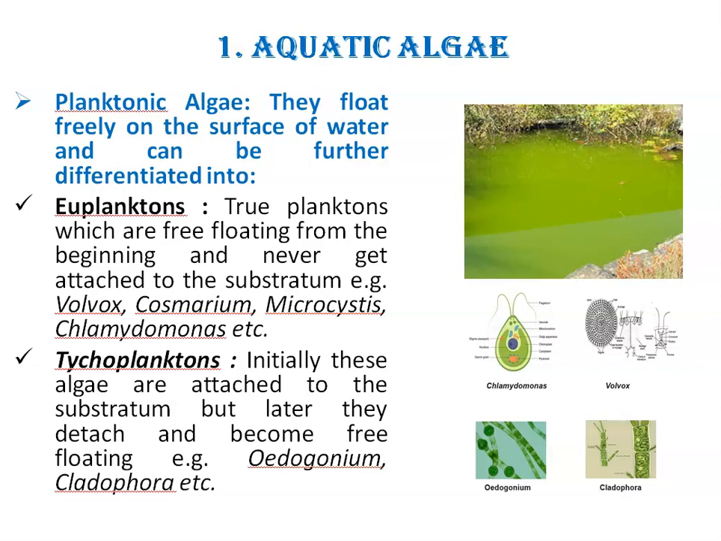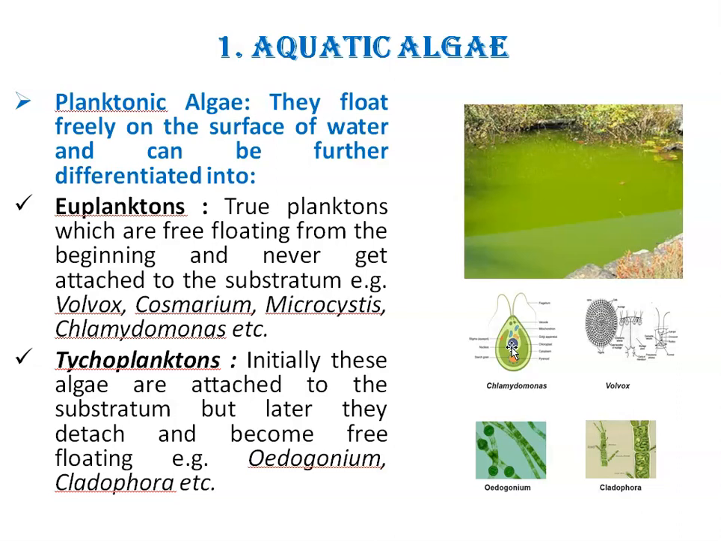So planktons further can be differentiated into two types, euplanktons and tychoplanktons. Euplanktons are true planktons. True plankton means which are free floating from the beginning and never get attached to the substratum, right? Examples of euplanktons are Volvox. You can see here, this is Volvox. This is a Volvox colony because Volvox forms spherical colonies of up to 50,000 cells, right? Second example, Chlamydomonas, right?